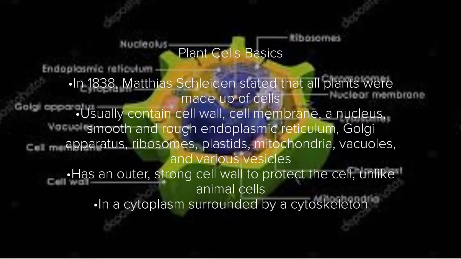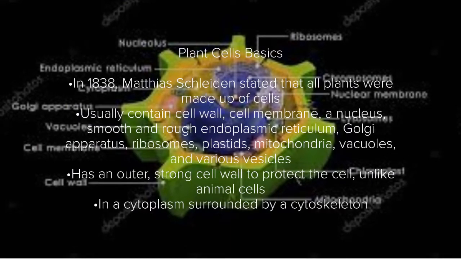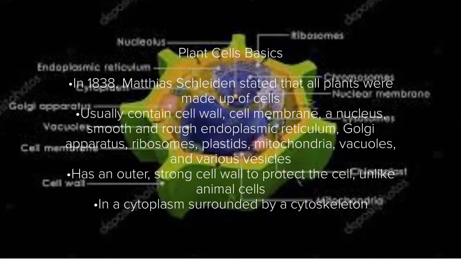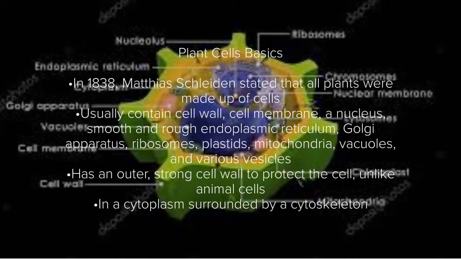Second, we'll talk about plant cells. In 1838, Matthias Schleiden stated that all plants are made up of cells. Plant cells usually contain what's listed below on the slide. The plant cell has an outer, strong cell wall to protect the cell from harm, unlike animal cells. All of these parts are also in a cytoplasm surrounded by a cytoskeleton. The DNA is not in a nucleus, and the plant cells do not have membrane-bound organelles. Even though plant cells may not affect us directly, they do affect plants and play a major role in our life.